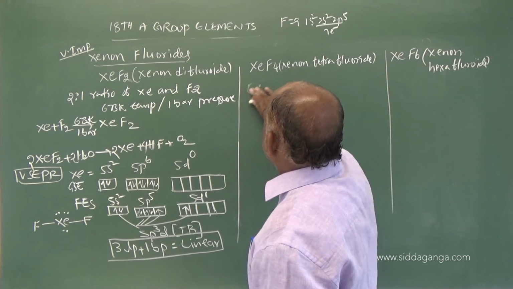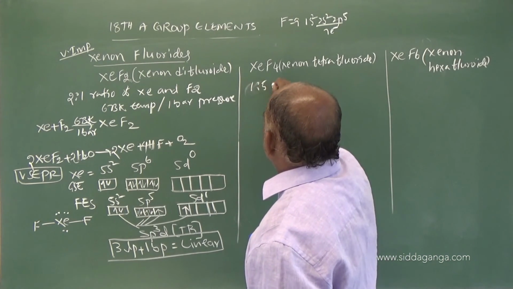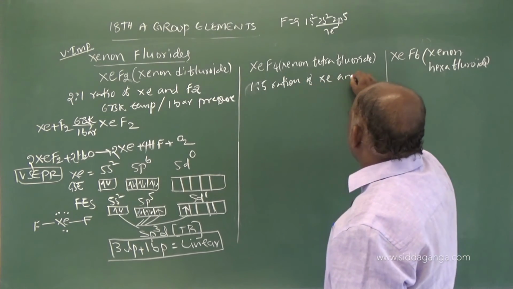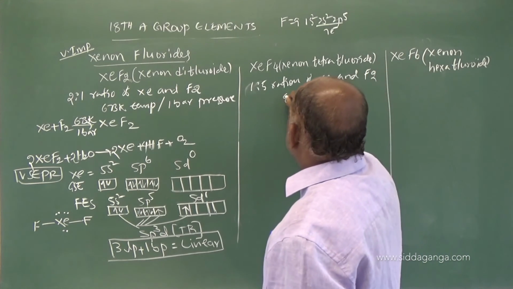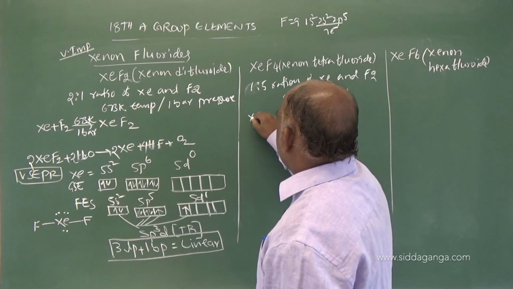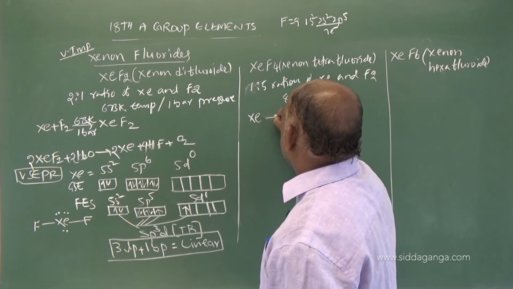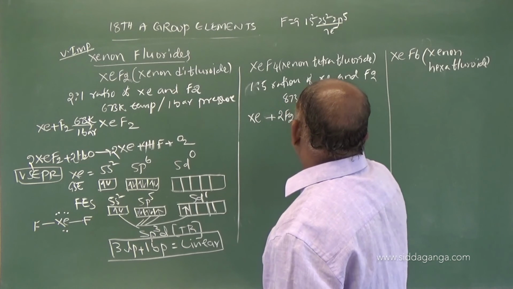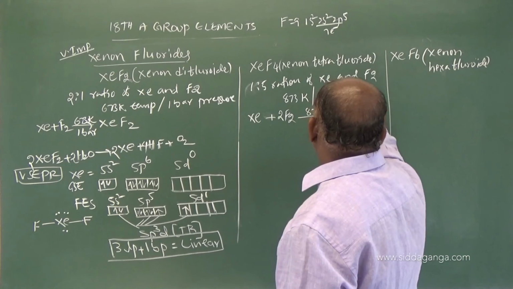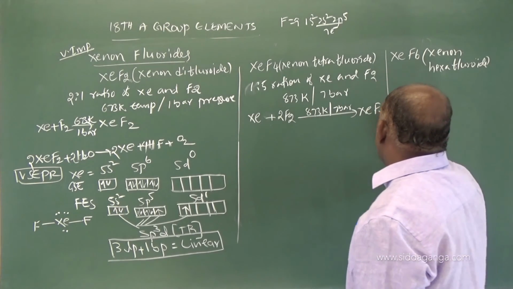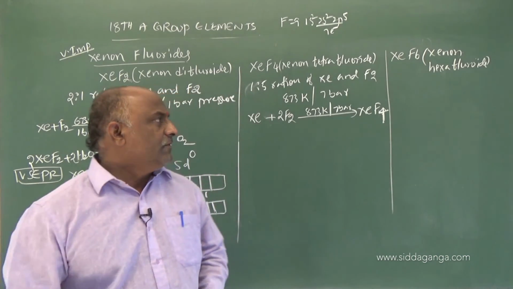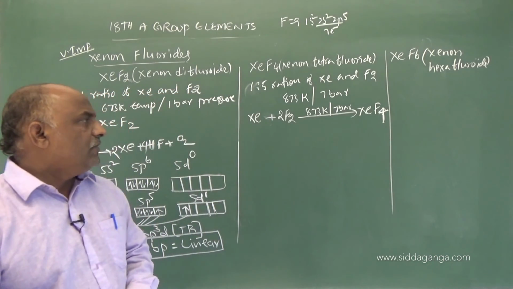The ratio of xenon and F2 is 1:5, at 873 Kelvin temperature and 7 bar pressure. Simple: Xe plus 2F2, at 873 Kelvin and 7 bar, gives rise to XeF4.